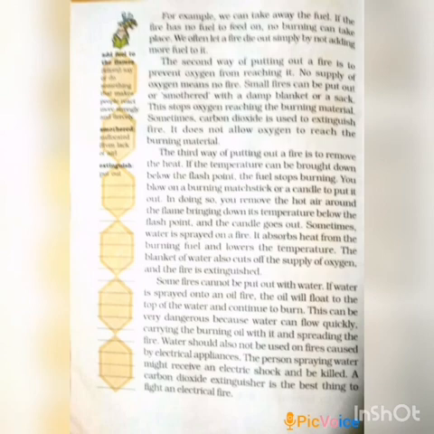If the temperature can be brought down below the flash point, the fuel stops burning. You blow on a burning matchstick or a candle to put it out. In doing so, you remove the hot air around the flame, bringing its temperature down below the flash point, and the candle goes out.